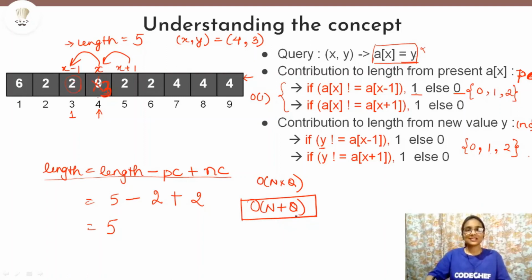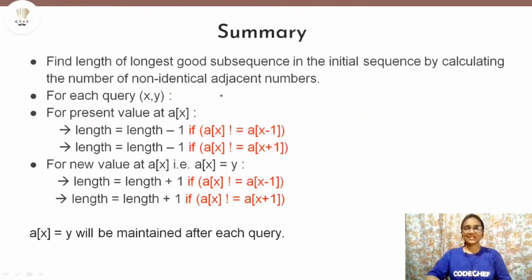Now let us discuss a quick summary of the code. So first you are supposed to find out the length of longest good subsequence of the initial sequence, and this you will do by calculating the number of non-identical adjacent numbers.